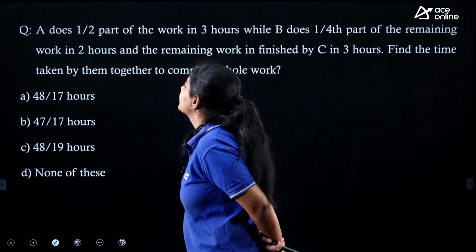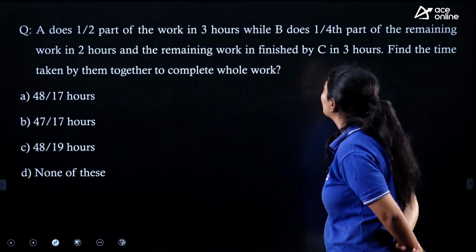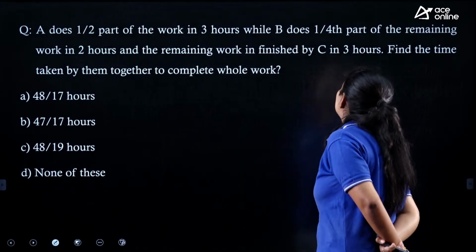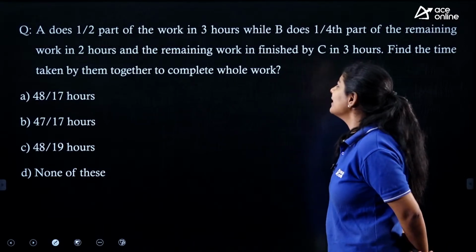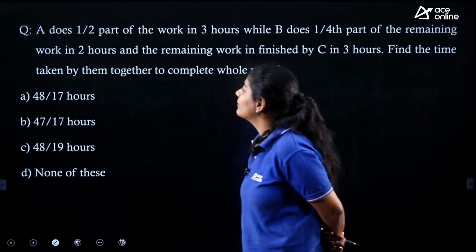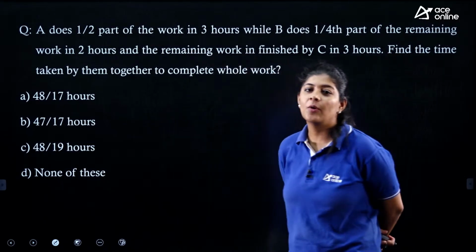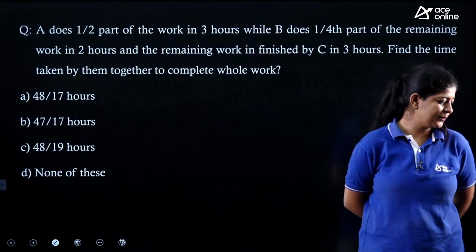The next question says that A does half part of the work in 3 hours while B does 1/4 part of the remaining work in 2 hours. And the remaining work is finished by C in 3 hours. Find the time taken by them together to complete the whole work. Please do understand the language first and after that only try to solve it.